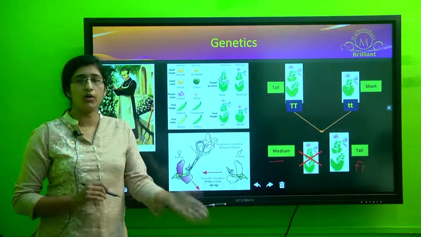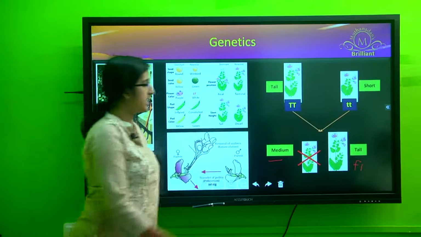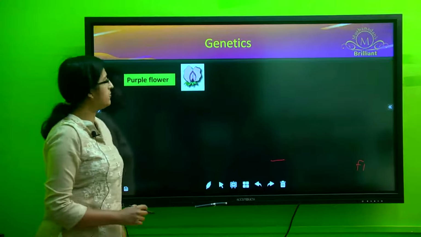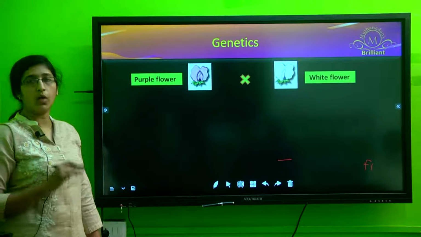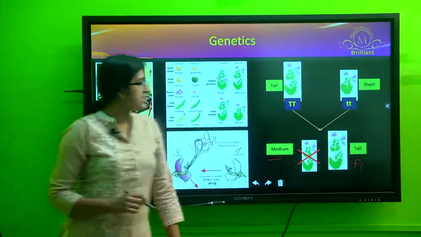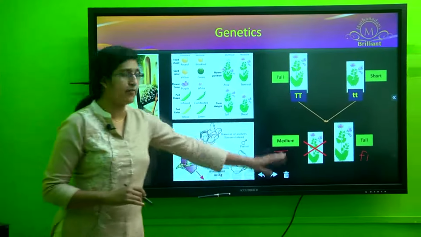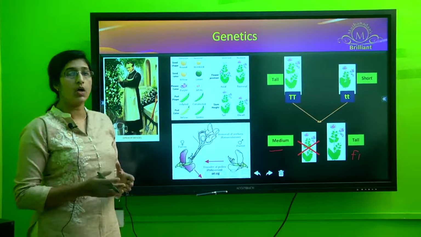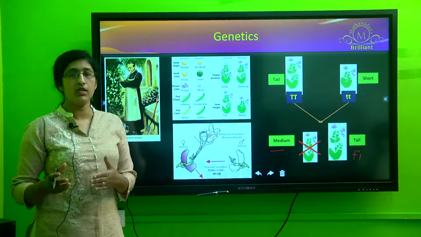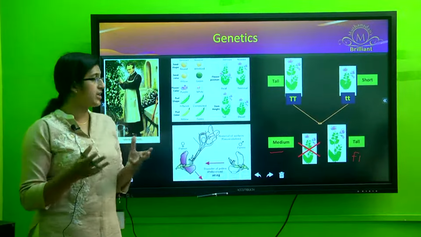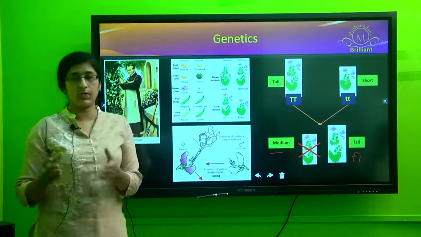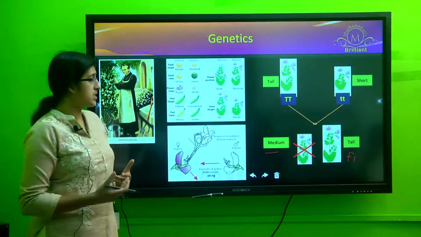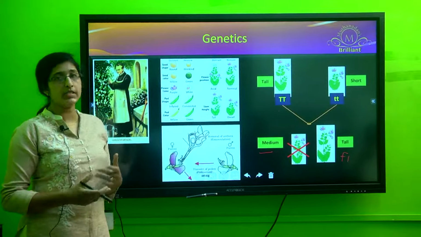Now further he went ahead with his next step, that is he self-pollinated the F1 hybrids. After he self-pollinated the F1 hybrids, what he observed was he got 3 tall varieties and 1 dwarf variety, or you can say in the ratio 3:1 he got the tall as well as the dwarf variety. Now from this what he put forward was the principle of unit inheritance.